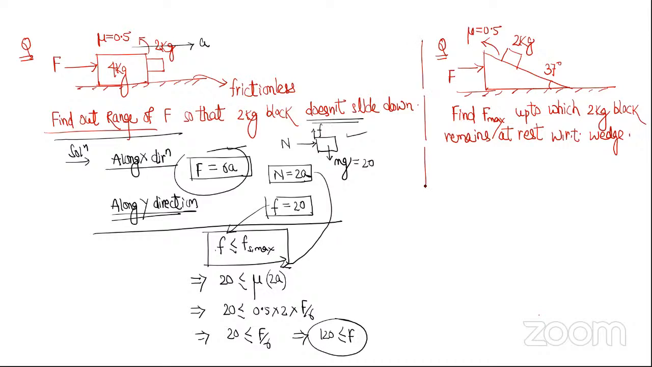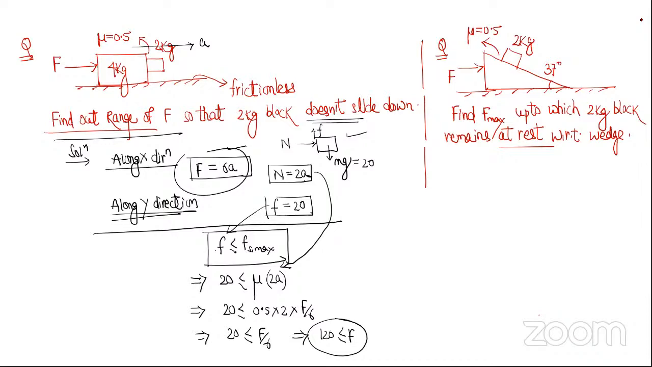Up to that much, the 2 kg block doesn't slide. That means they move together horizontally. It's not that remains at rest means they don't move horizontally. No, they move horizontally, they move together. That's the meaning: the 2 kg block doesn't slide. So, do it.